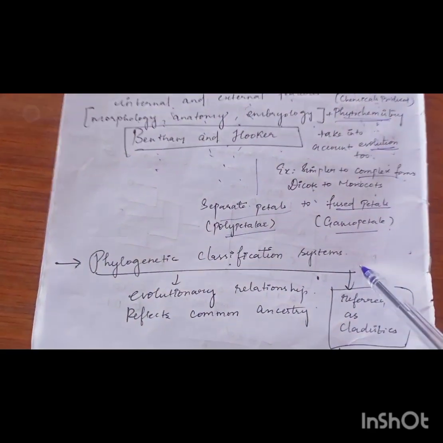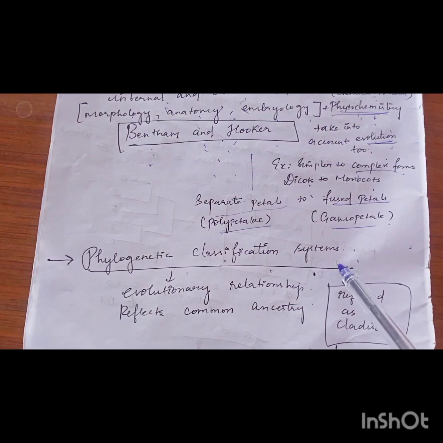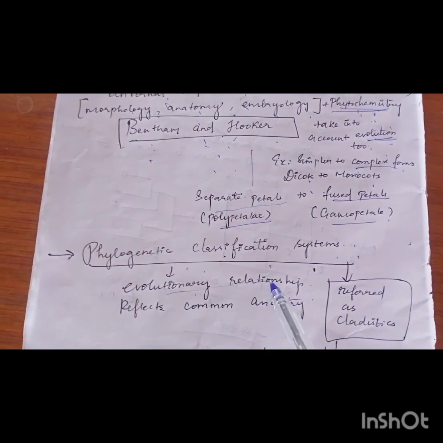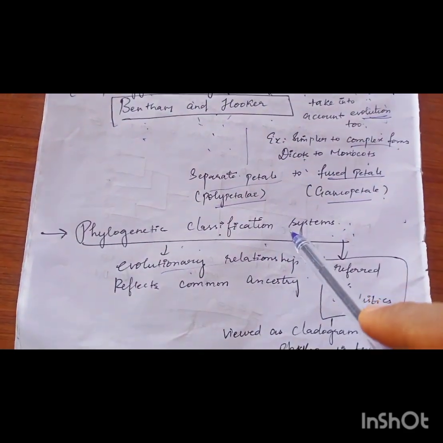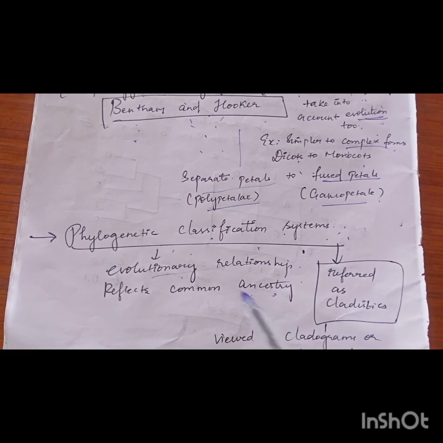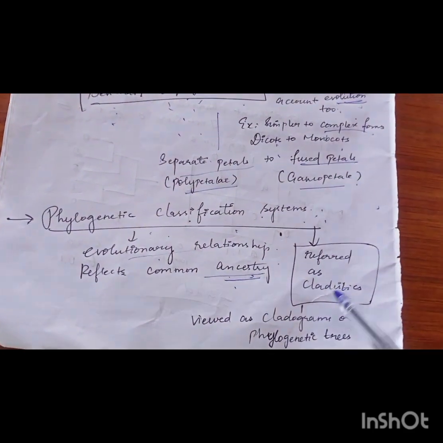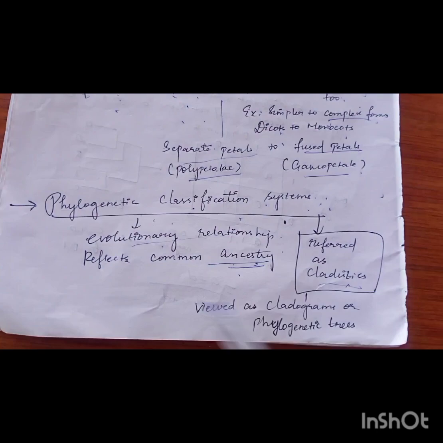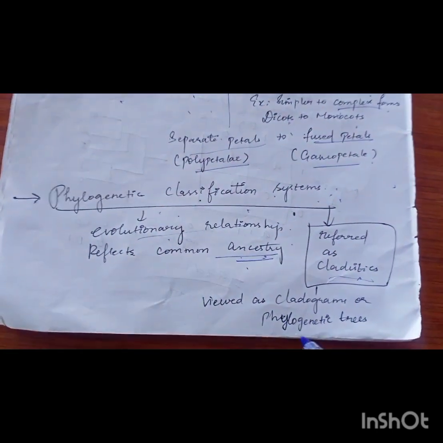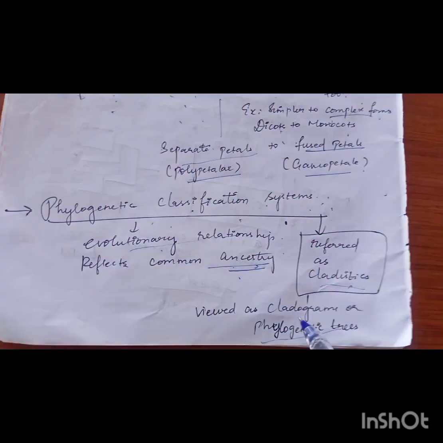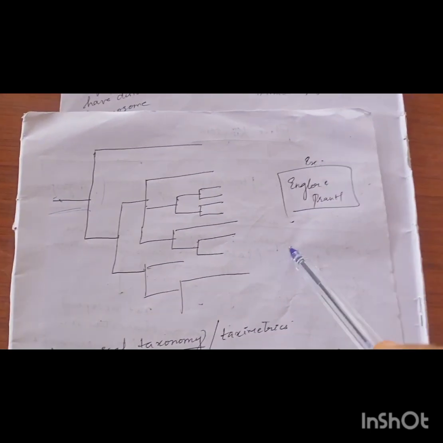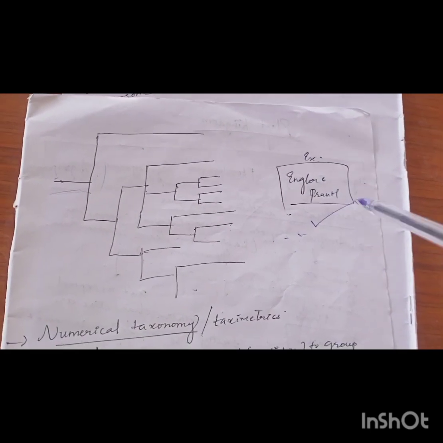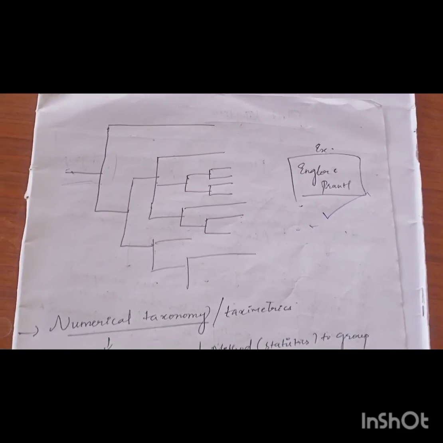There are other systems of classification also available. One is the phylogenetic classification system. It has taken into account purely the evolutionary relationship among the plants, and once we go through this classification system, it will reflect the common ancestry among plants. It is also referred to as cladistics, as the system is drawn in a diagram called phylogenetic trees or cladograms. How it will look is like this: the common ancestor, and how it is getting separated. The most accepted one in this system of classification is the Engler and Prantl system.